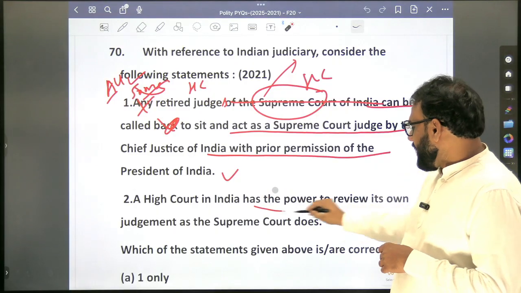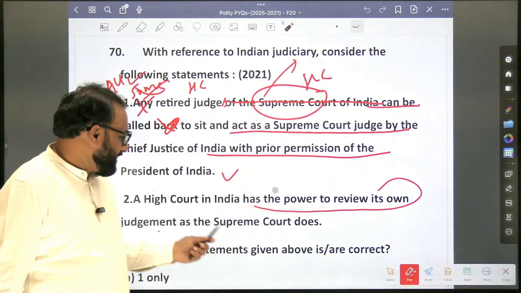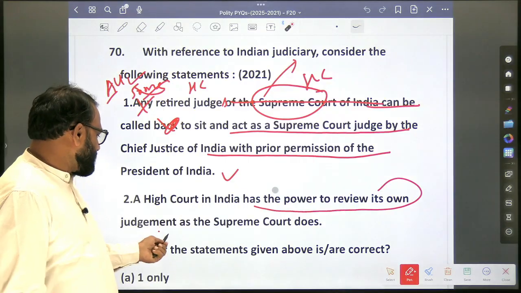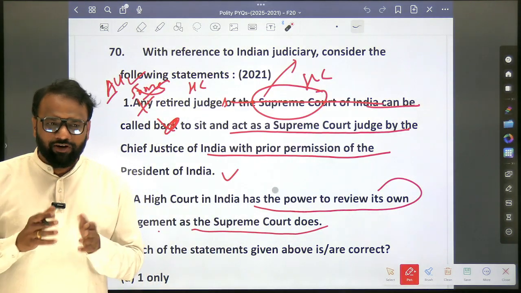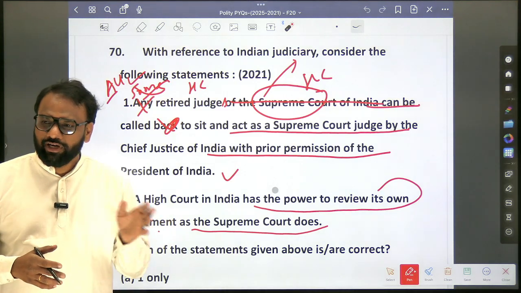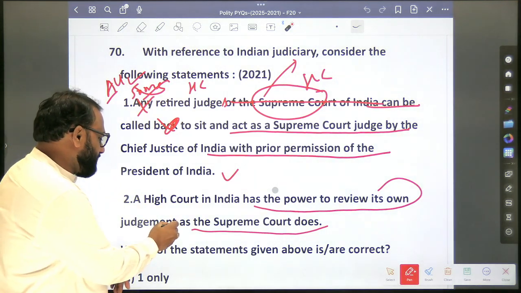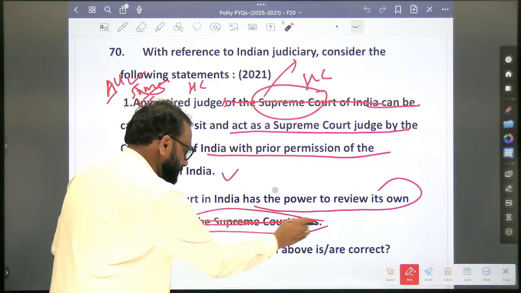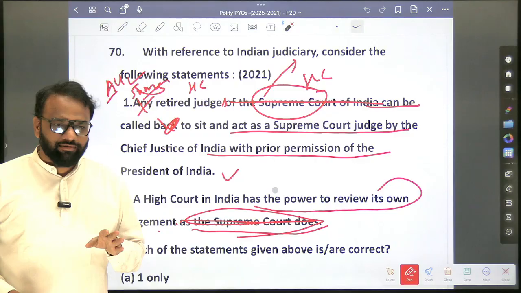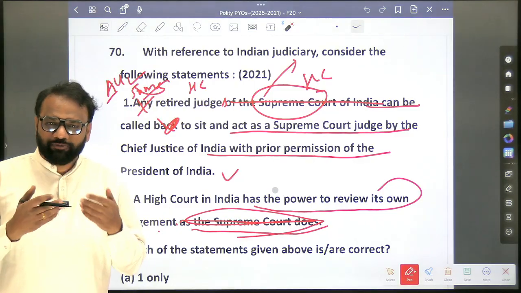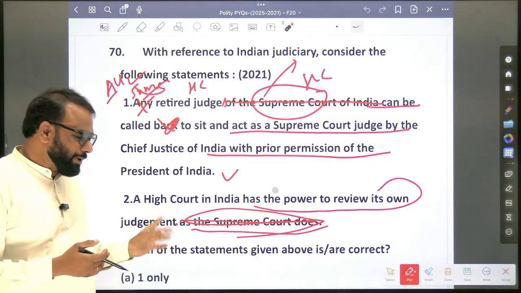A High Court in India has the power to review its own judgment. As I was mentioning, it has the power to review its own judgment as the Supreme Court does. This is very confusing. After the question has appeared, we have built a strategy, but in the examination hall it is really very challenging. Now, if there is a full stop here itself, a High Court in India has the power to review its own judgment, the answer will be yes. By which power? The power of a court of record. So using the court of record, the statement would have been right.